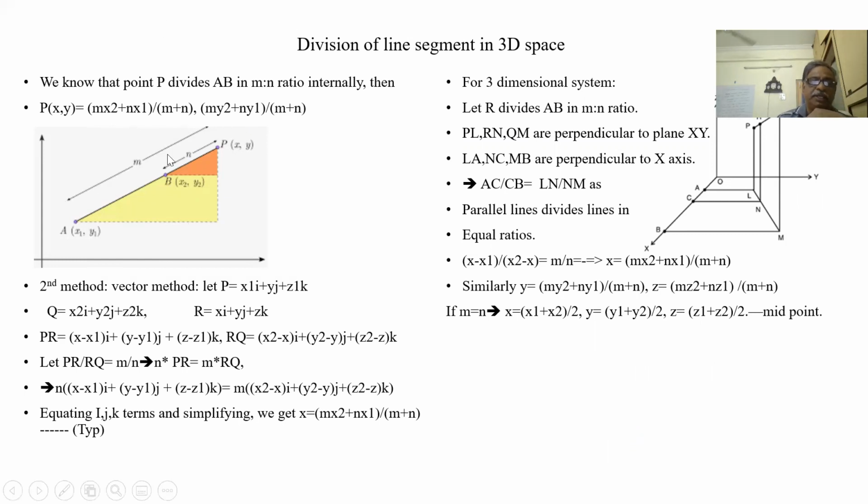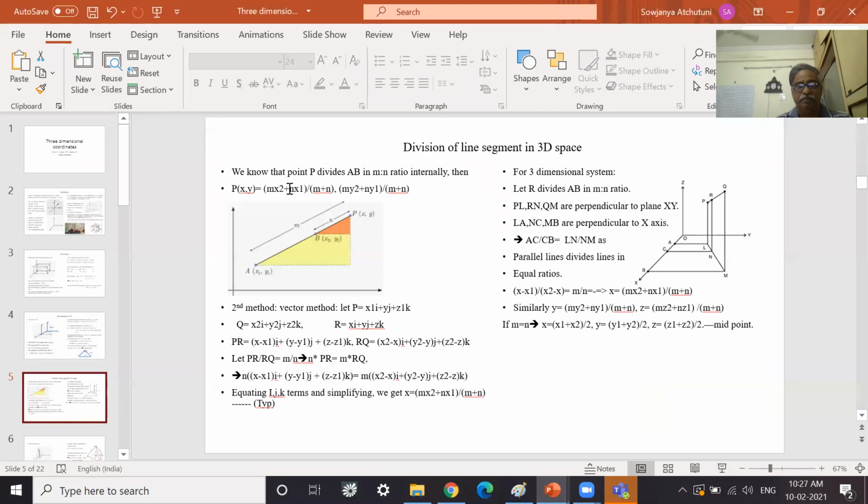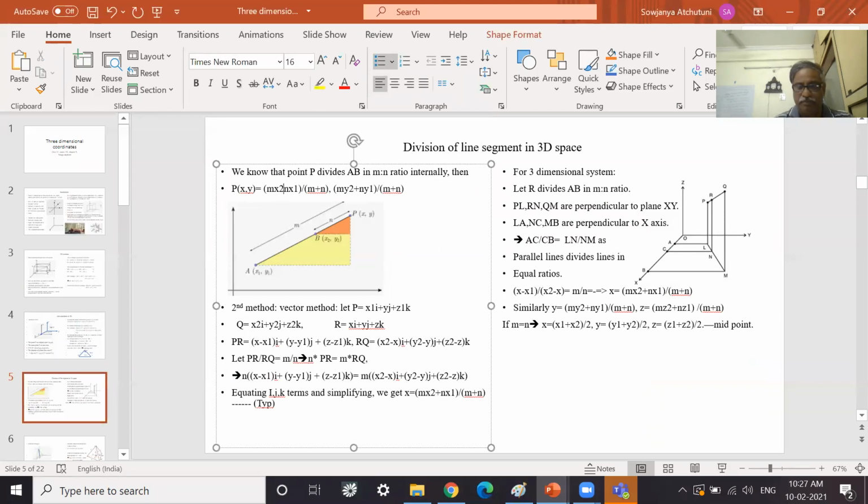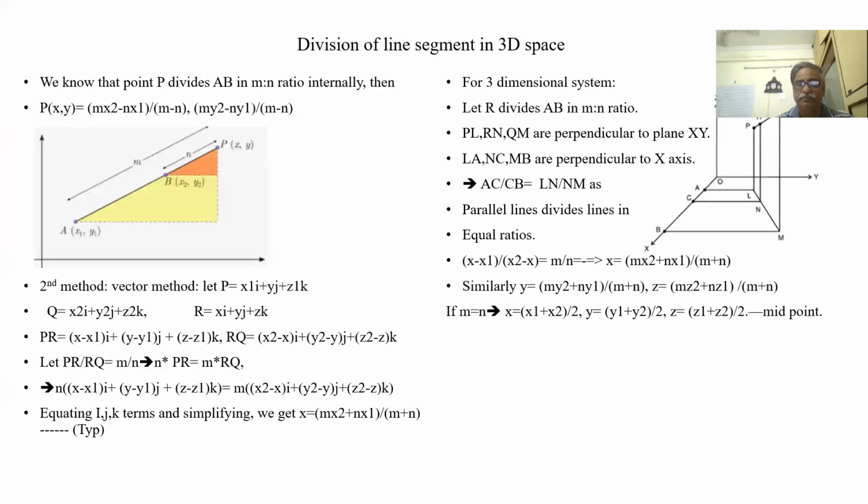This point is dividing externally, so this is automatically mx2 minus nx1. This point P is dividing AB externally in the ratio of m is to n. This is the formula. If internally, plus will come.